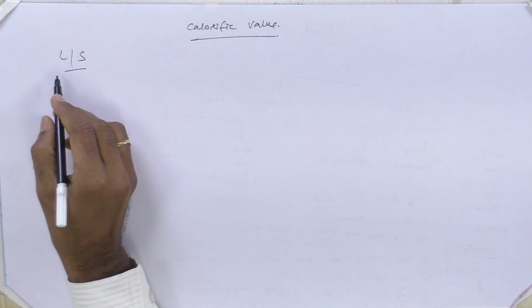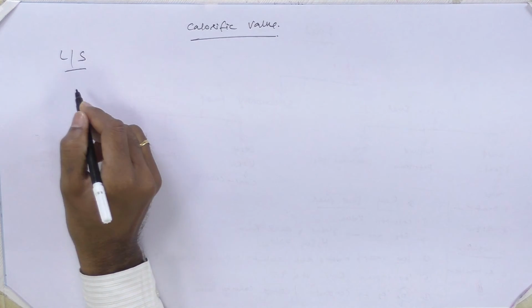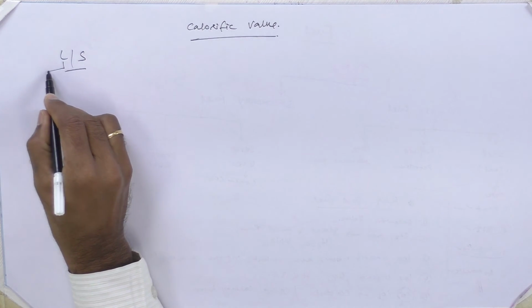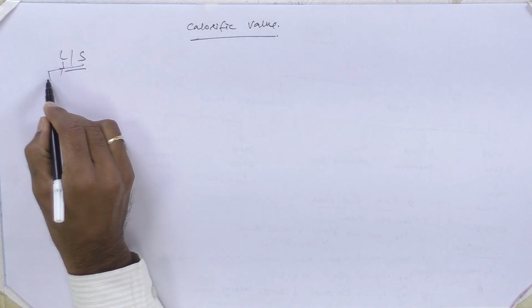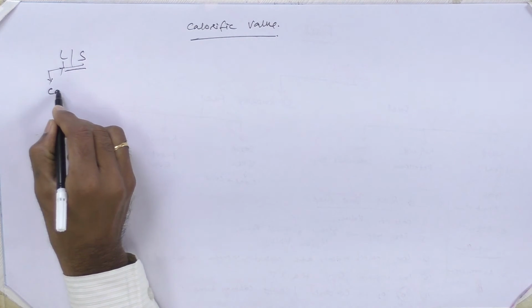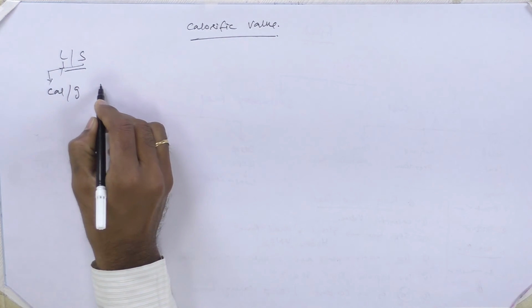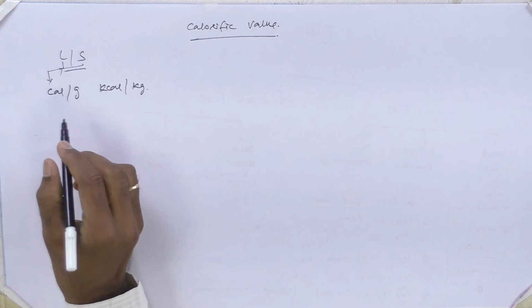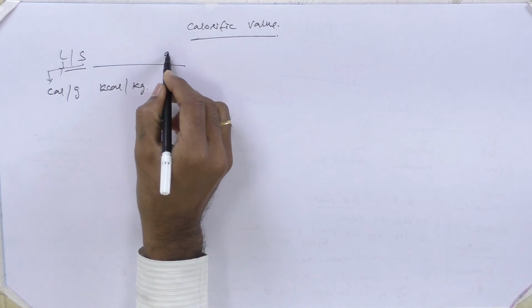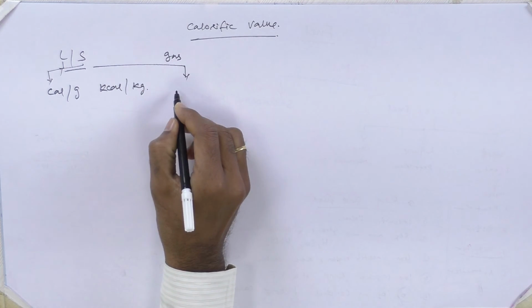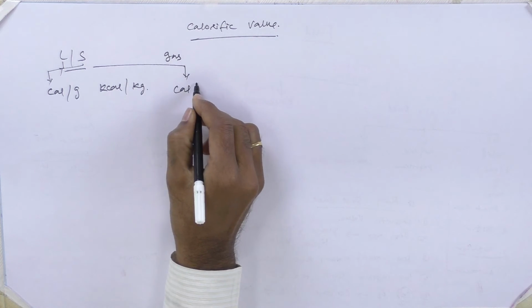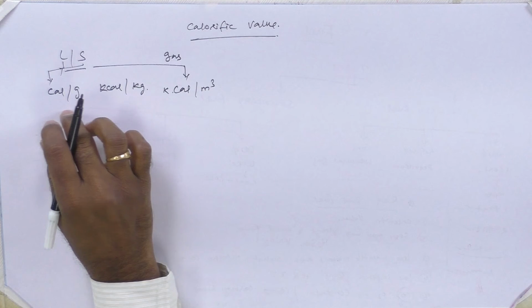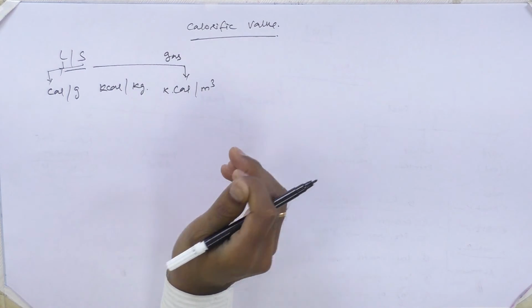And how can the calorific value of a fuel be measured? Basically, for liquid and solid fuel, the calorific value is expressed in calories per gram or kilocalories per kilogram. And for gaseous fuel, the calorific value is measured in calories or kilocalories per meter cube. These are the units generally employed to measure the calorific value of particular fuels.